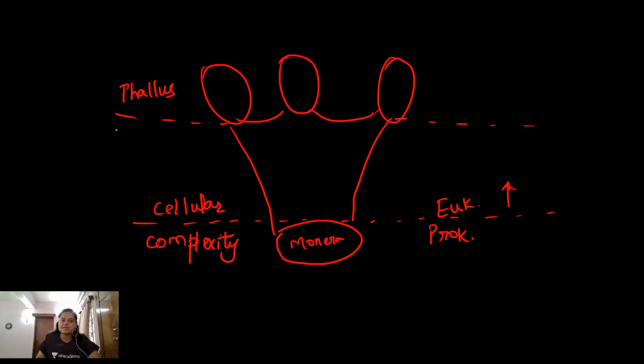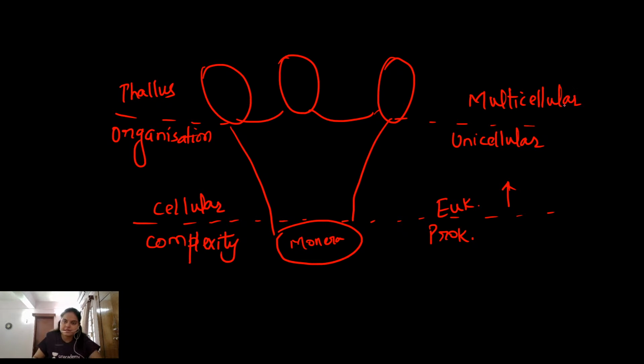On the basis of this thallus organization, all the eukaryotes were further divided into unicellular form and multicellular form. All the unicellular eukaryotes were present in kingdom Protista, and in today's class, I'm about to discuss this particular kingdom Protista.